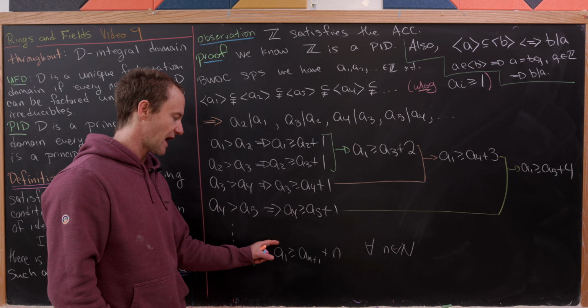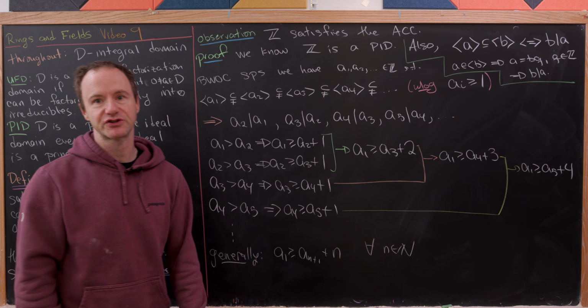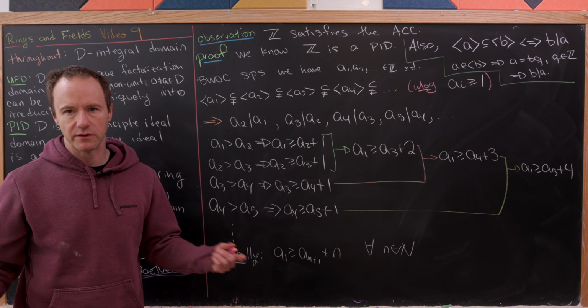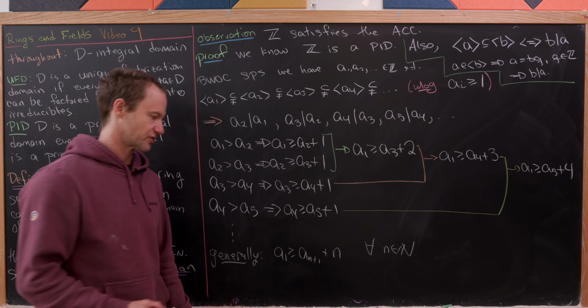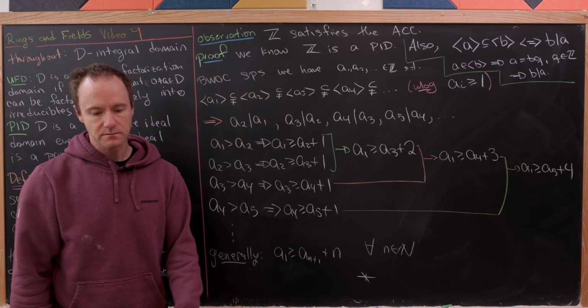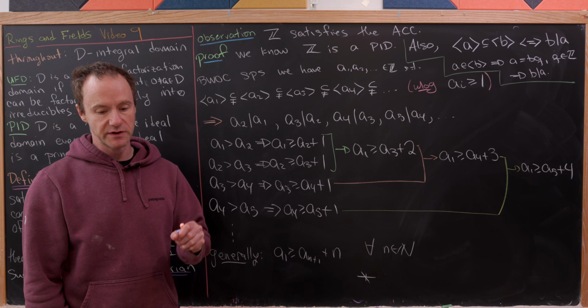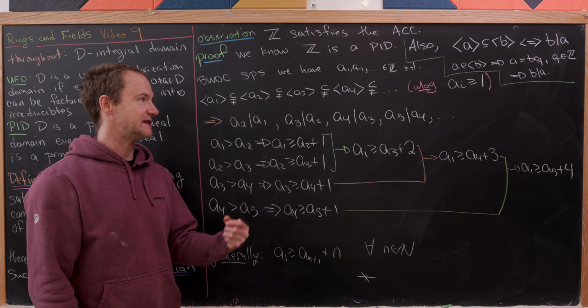Because that tells us we've got a natural number A1 that's bigger than every natural number. But of course, there is no natural number bigger than every other natural number, so that brings us to a contradiction. Okay, nice. So now let's move on to this general result that I alluded to, where every PID satisfies the ACC.